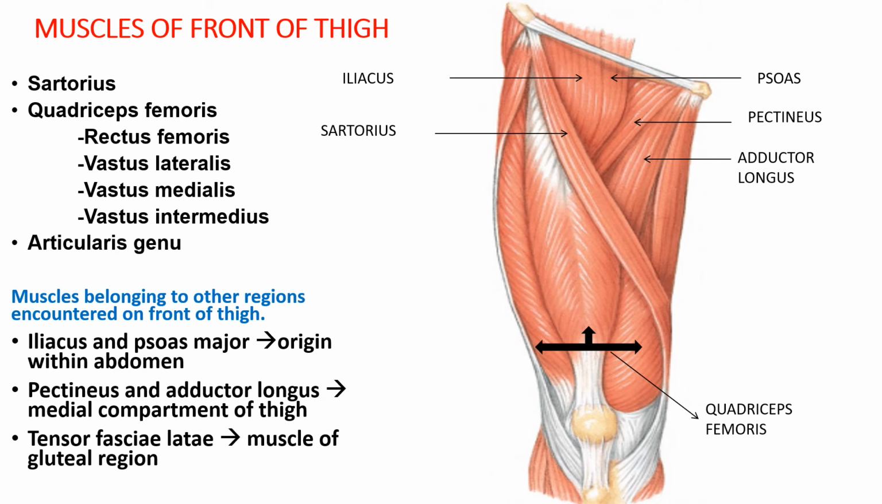For example, iliacus and psoas muscles, they take origin within the abdomen. Pectineus and adductor longus are primarily the muscles of the medial compartment of thigh, and the tensor fasciae latae is a muscle of the gluteal region. So we will study these muscles in detail in their respective regions.